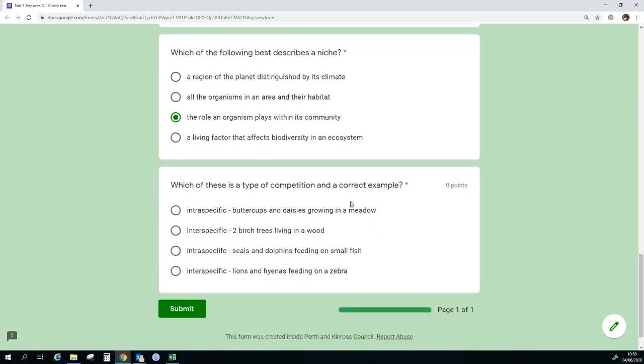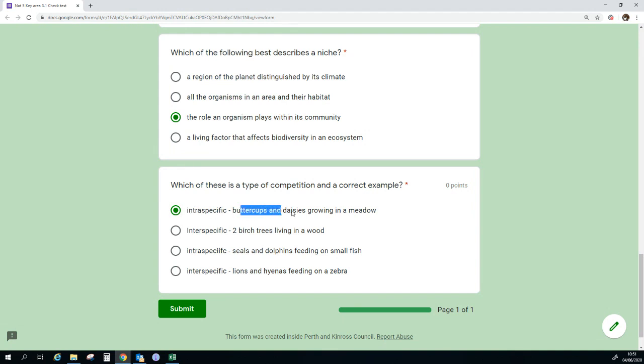Which of these is a type of competition and a correct example? So intra-specific competition is a type of competition, that's good. And if we scan down the list, intra-specific, interspecific, intra-specific, interspecific. So all of them are a type of competition. So we're looking for which one gives a correct example. That makes it a bit easier. Intraspecific is within one species.